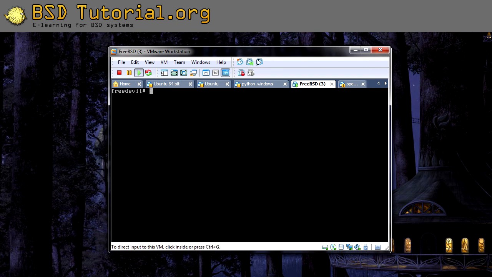So to be able to install PostgreSQL, what we need to do is go to /usr/ports/databases/postgresql92. PostgreSQL 9.2 is the current version right now, might be newer when you watch the video later. We need to go to this folder, and then when you're in this folder, you just need to run the command make install clean. This will compile PostgreSQL, install it, and clean up all the old files from the compilation.